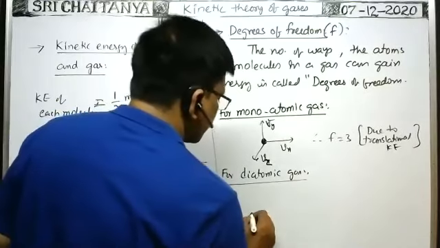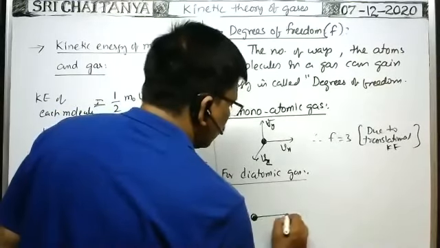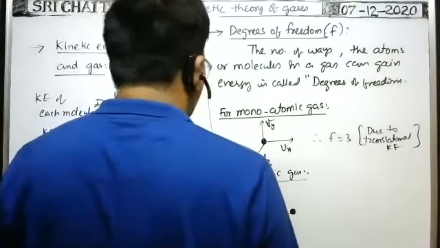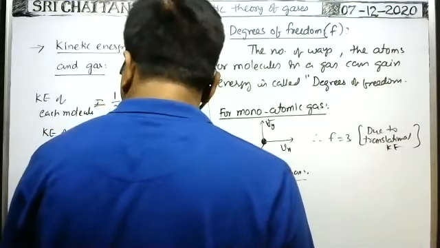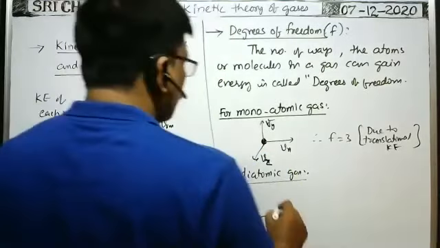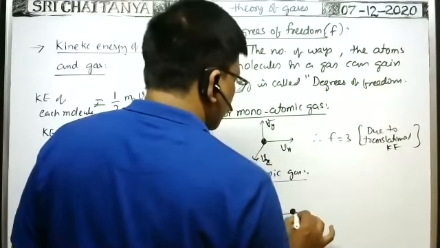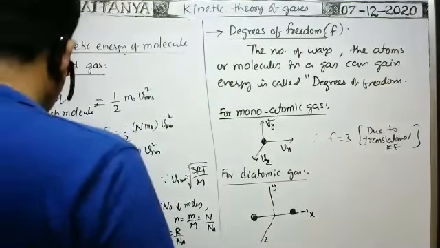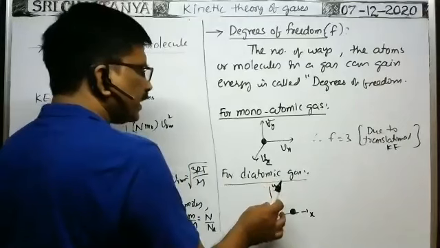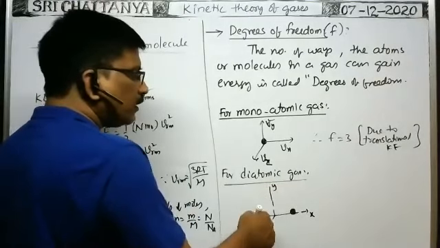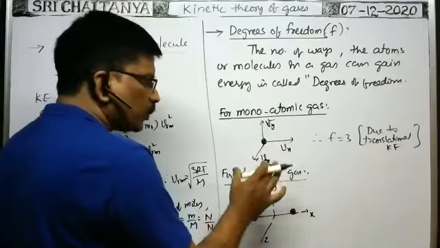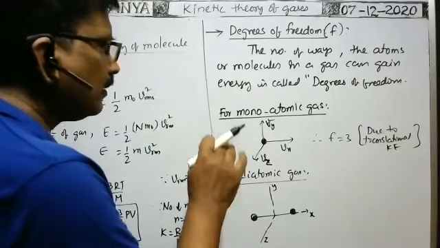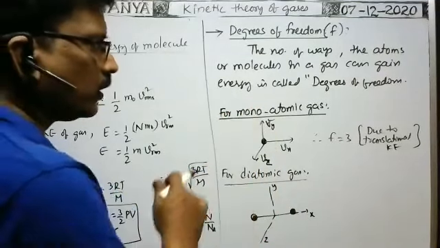Okay, in case of diatomic gas there are 2 atoms. This is the x-axis, this is the y-axis, this is the z-axis. Now in case of this diatomic gas, whenever the molecule travels in a space, it has speed along the x-axis, along the y-axis, along the z-axis. That's why it has 3 degrees of freedom as usual due to translational motion.